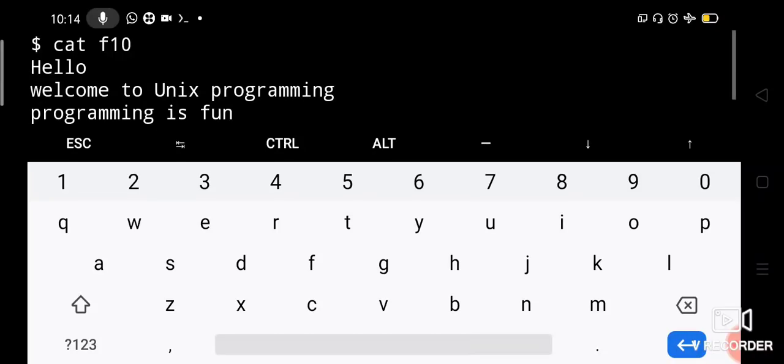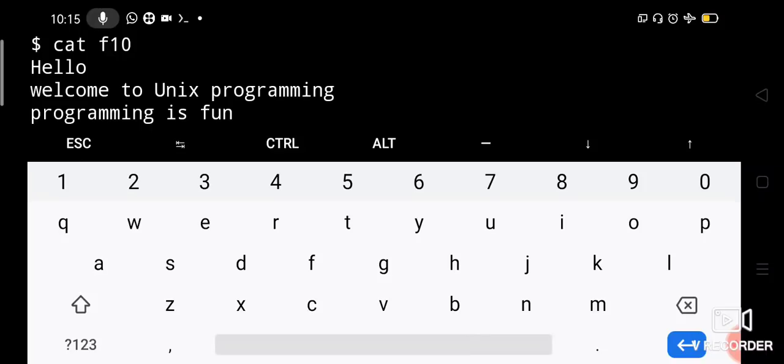Programming is fun. When you say cat F10, it will display the contents of the file F10. But when you use the cat command with the redirection symbol, it will create a file. So it is easy to create a file on the command line. That is how you create a file.